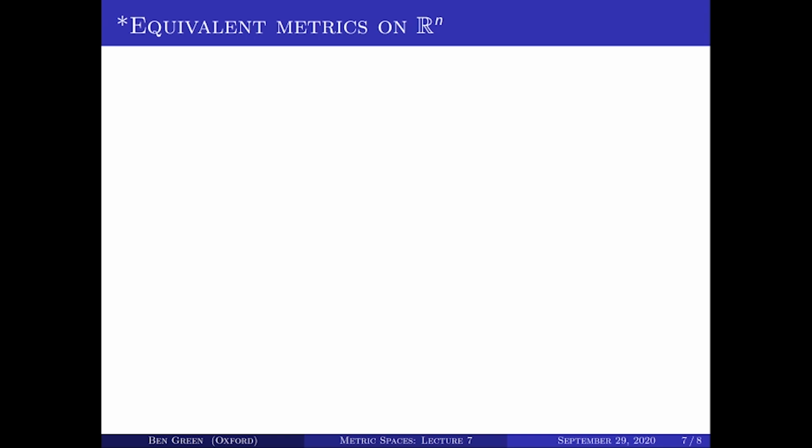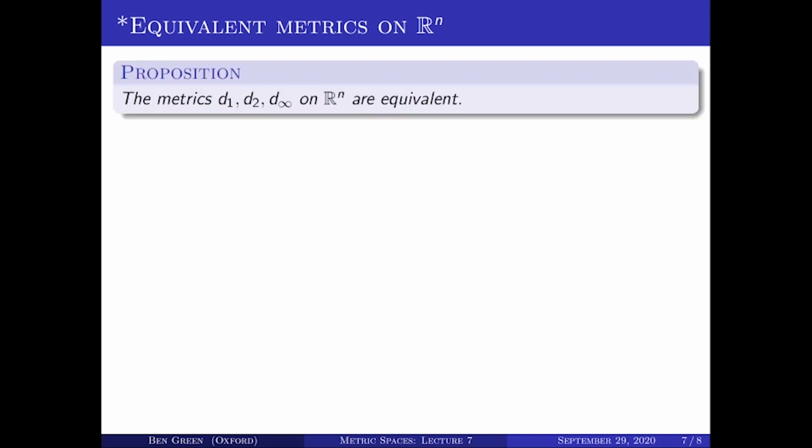So we've seen three metrics on Euclidean space R^n: d1, d2, and d infinity. Recall that these are all induced by norms. d1 is induced by the L1 norm, which is the sum of the absolute values of the coordinates. d2 comes from the Euclidean norm, the sum of the squares of the coordinates, all square rooted, and d infinity is the sup norm, so it comes from the L infinity norm on R^n.